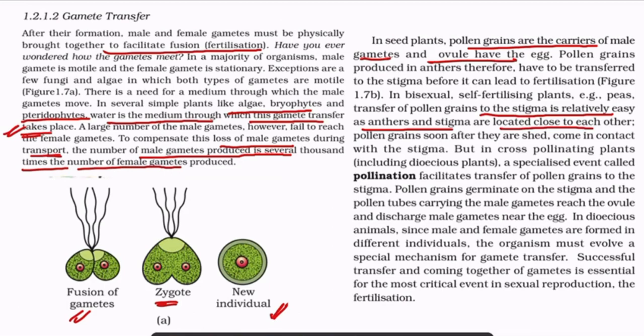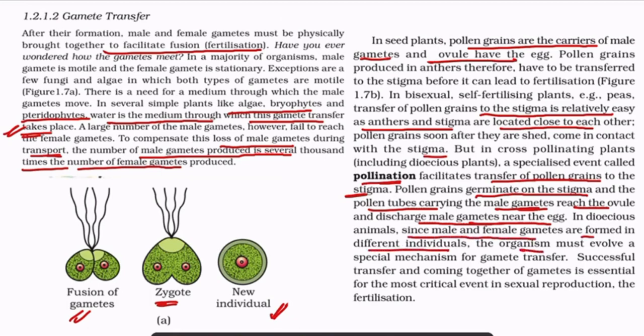Pollen grains soon after they are shed come in contact with the stigma, but in cross-pollinating plants, including dioecious plants, a specialized event called pollination facilitates transfer of pollen grains to the stigma. Pollen grains germinate on the stigma and pollen tubes carrying the male gametes reach the ovule and discharge the male gametes near the egg, which we will be discussing further in the second chapter of this unit. In dioecious animals, since male and female gametes are formed in different individuals, the organism must evolve a special mechanism for gamete transfer.